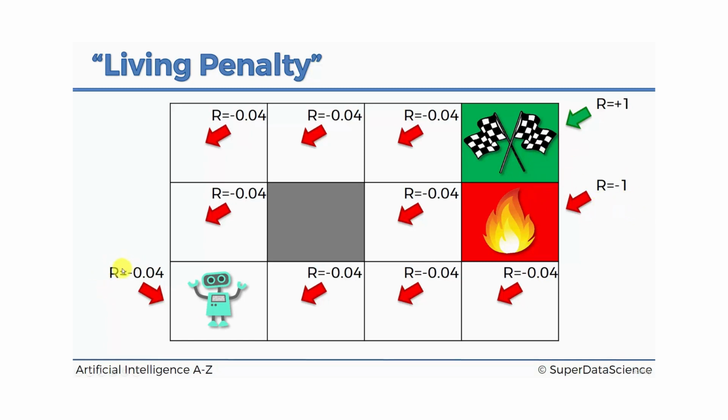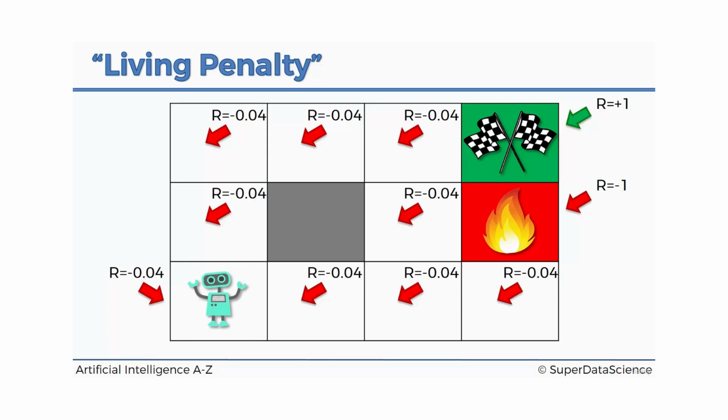And so here you can see the reward even on this tile is -0.04, but that doesn't mean that he starts with that reward. He only gets this reward, and this is important to remember, he only gets this reward when he enters a tile. So whenever he performs an action, he goes here, then he will get this reward -0.04. And then if he comes back to this tile, he'll get another -0.04 reward. And so the longer he walks around, the more he accumulates this negative reward. And therefore, it is an incentive for him to finish the game earlier, as quickly as possible.